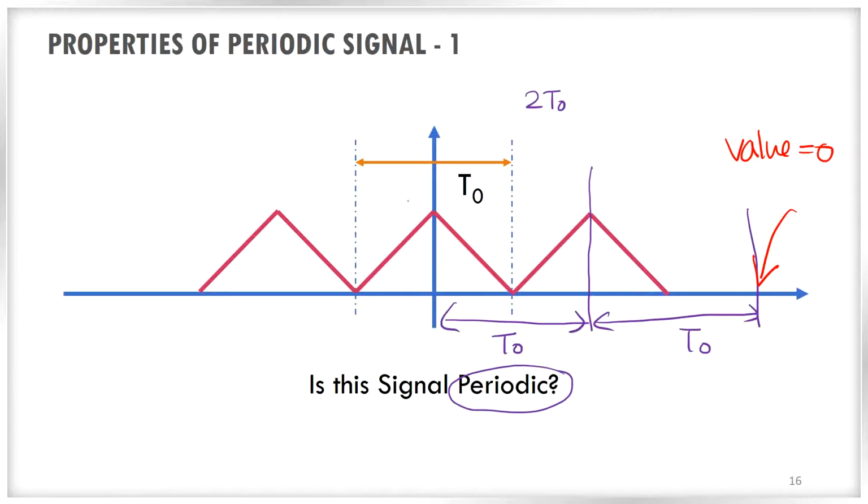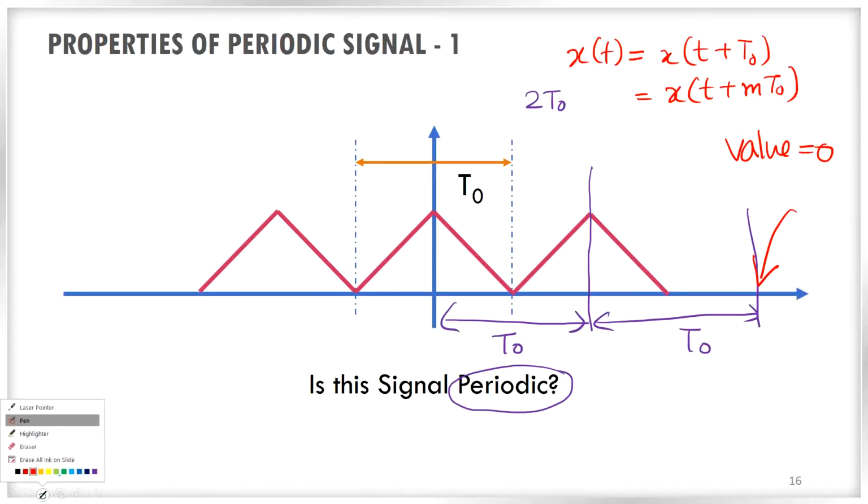So actually what is our definition? x of t is equal to x of t plus capital T0, or any multiple of T0. We can also say that it is equal to x of t plus m T0. It should appear the same. Then only we can say that it is periodic. But here the value becomes 0. Why is that the case?